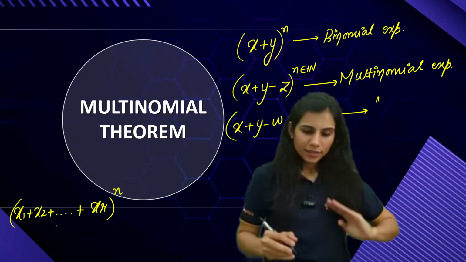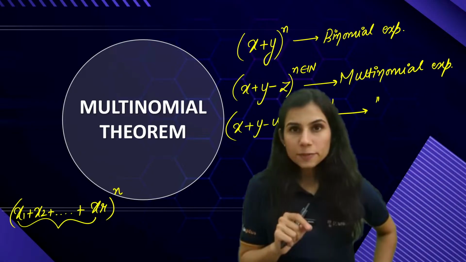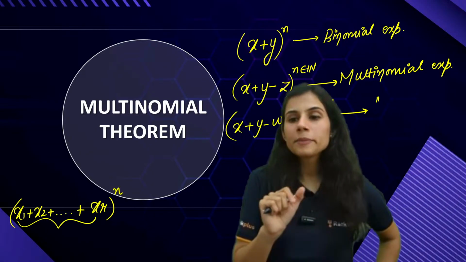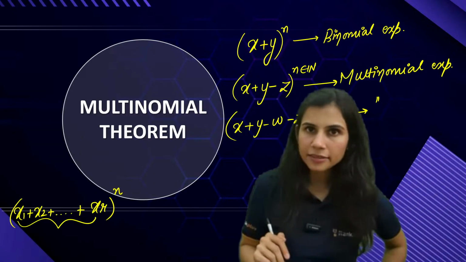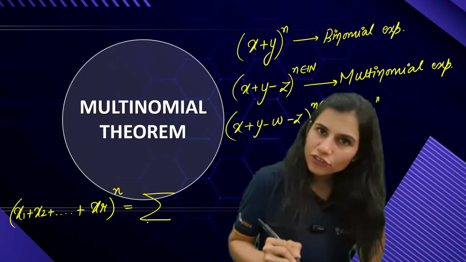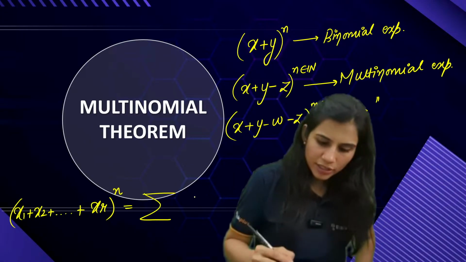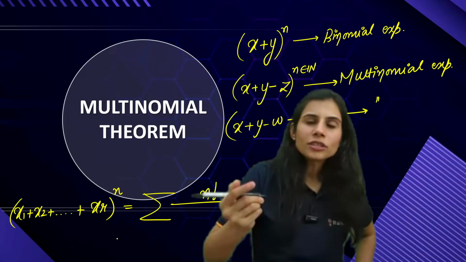This is what? The base is an algebraic expression of r dissimilar terms, raised to the power of a natural number n. This is your binomial expansion. How will it look like? Summation. It's an expansion, right? Summation. What? n factorial upon. You need r constants.